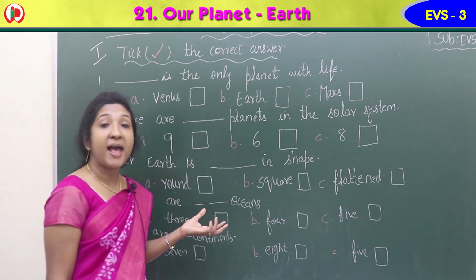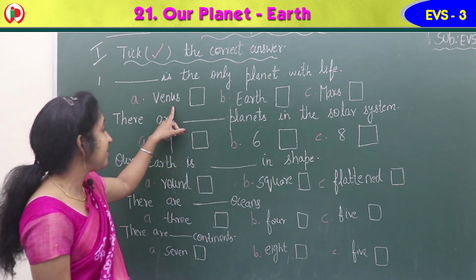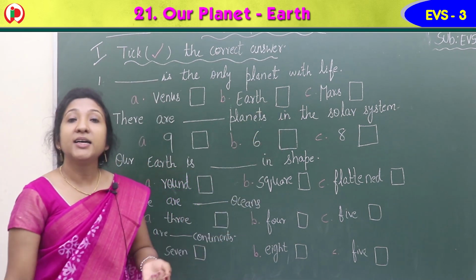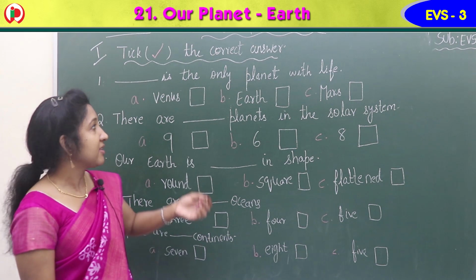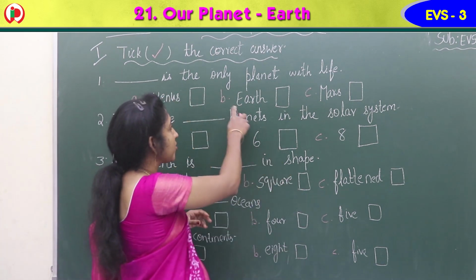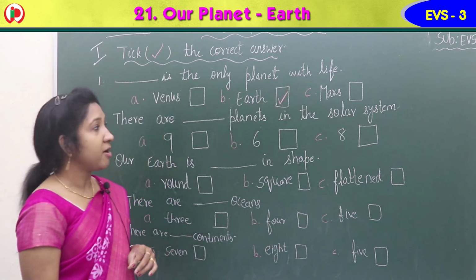Dash is the only planet with life. Life exists on which planet? Option A, Venus. Option B, Earth. Option C, Mars. Yes, Earth is the only planet where life exists. So Earth is the only planet with life. Option B is the correct answer. So give a tick here in the square box.